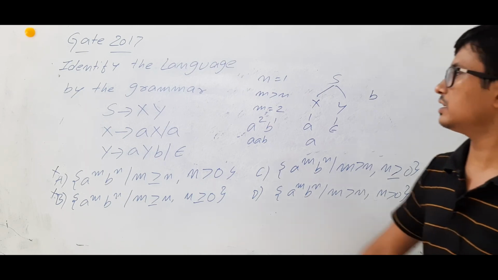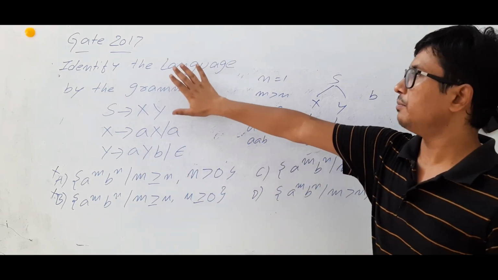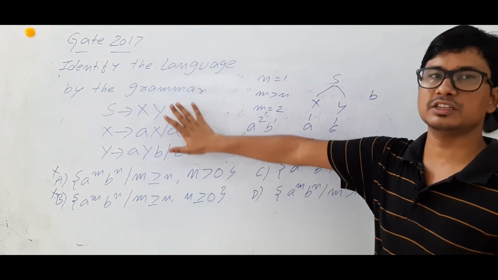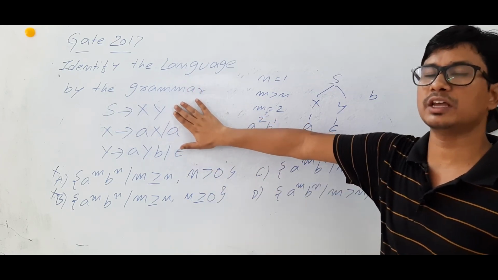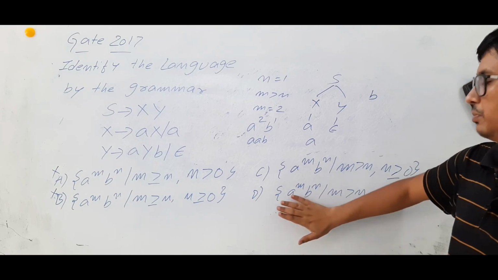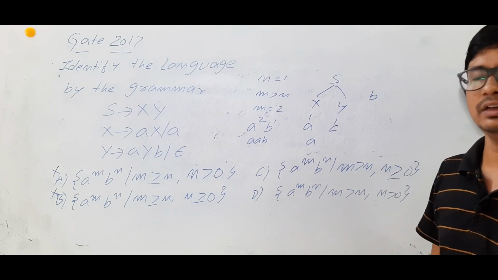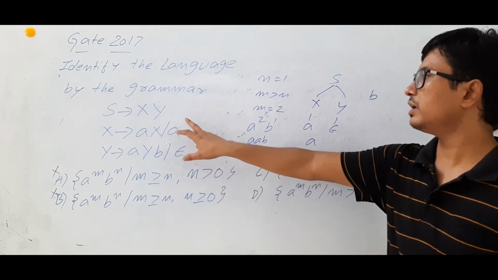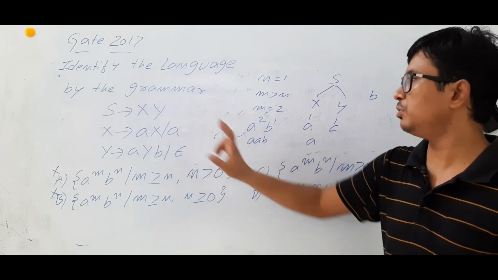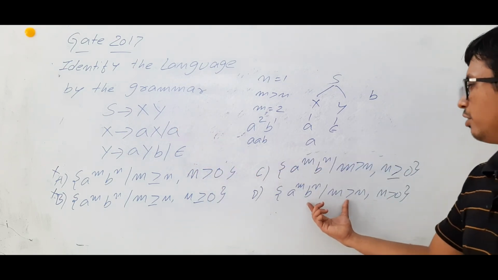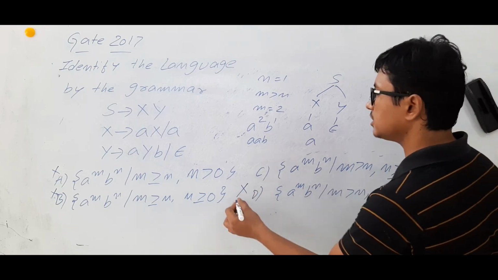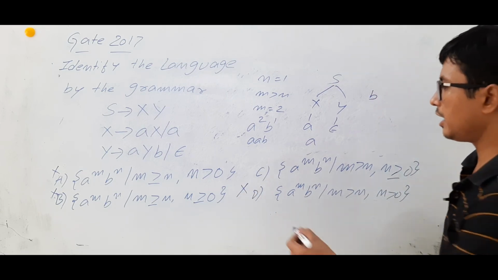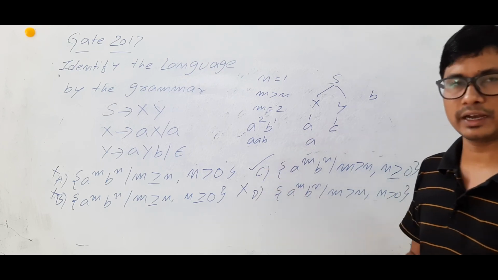We can say this language is correct for this grammar only when all the strings I am able to generate from this grammar belong to this language D. However, A is a string which is generated from this grammar, and it is not part of this language. So option D is also a wrong option, and option C was looking correct previously.